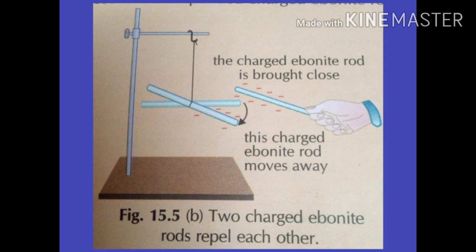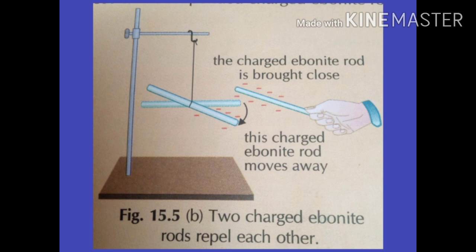Now what do you observe? You observe that the suspended glass rod gets attracted towards the ebonite rod. Why does this happen? It happens because the two rods are of different material, ebonite and glass, and they were rubbed with different materials, that is fur and silk. So their electric charges must be different.